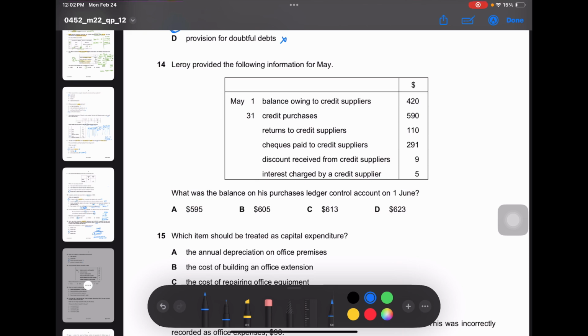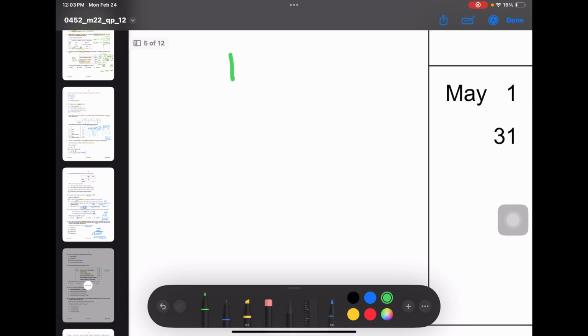Okay, since I told you, whenever you see credit suppliers, credit purchase, we've learned that it is a PLCA, purchase ledger control account. So in this case, let's create a purchase ledger control account.